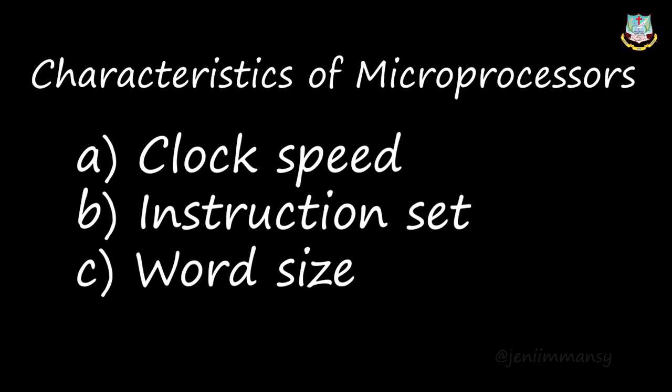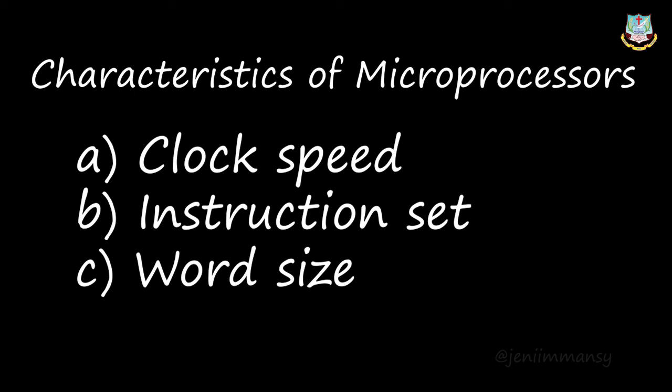To execute a single instruction, how many bits are used, that is word size. This can be given as the amount of RAM that can be accessed by the microprocessor.